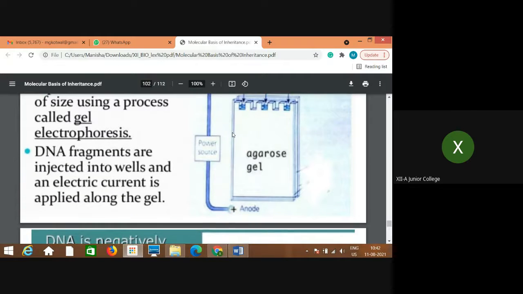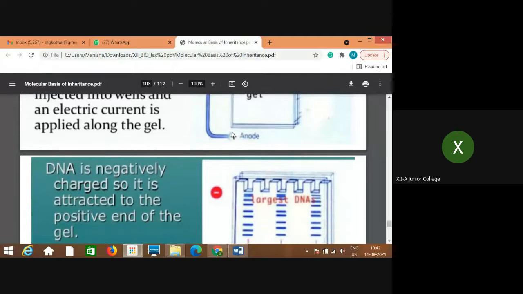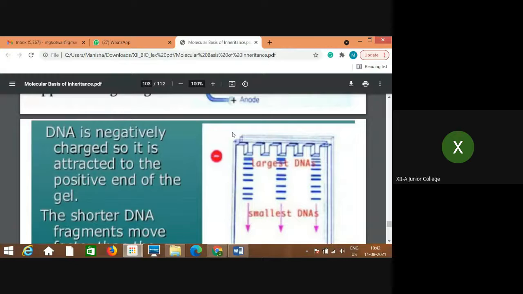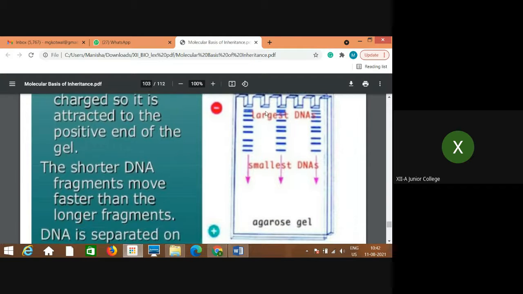Now, as per the size, length and charge of the DNA, separation of the fragments will take place. DNA is negatively charged, so it is attracted to the positive end of the gel. DNA is added in these wells.